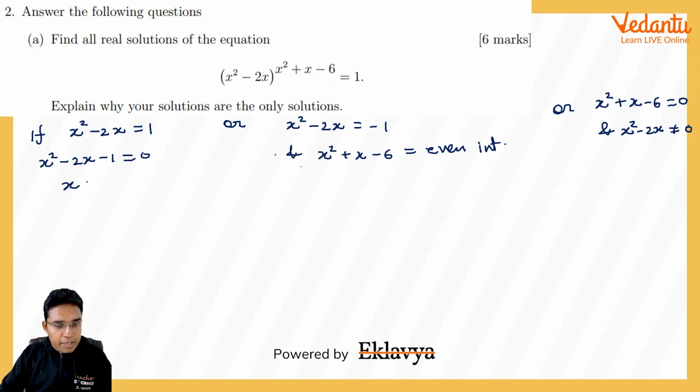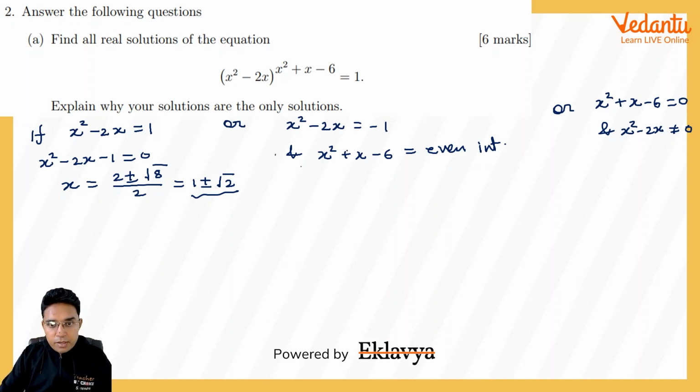So in this first scenario, x square minus 2x minus 1 is equal to 0. This will become x equal to minus b plus or minus under root of b square minus 4ac, upon 2a, so here we get this to be 1 plus or minus root 2. And whatever this x square plus x minus 6 comes out to be, whether positive, negative, 0, doesn't matter, because if base is 1, this has to be the answer. So far we have got two solutions.